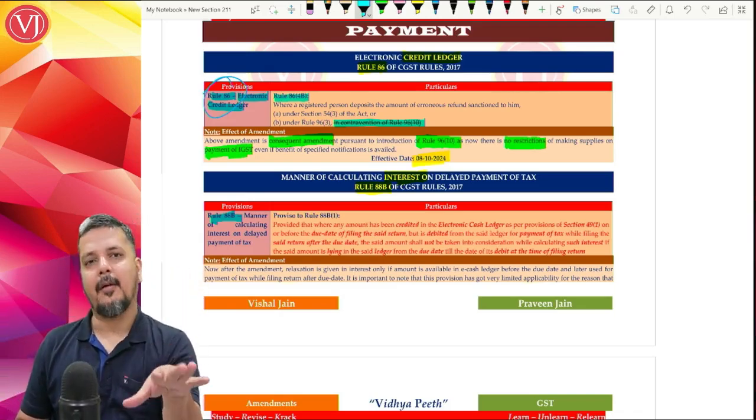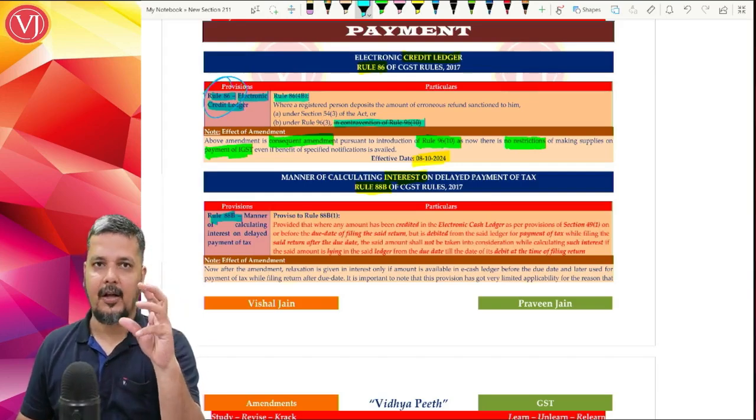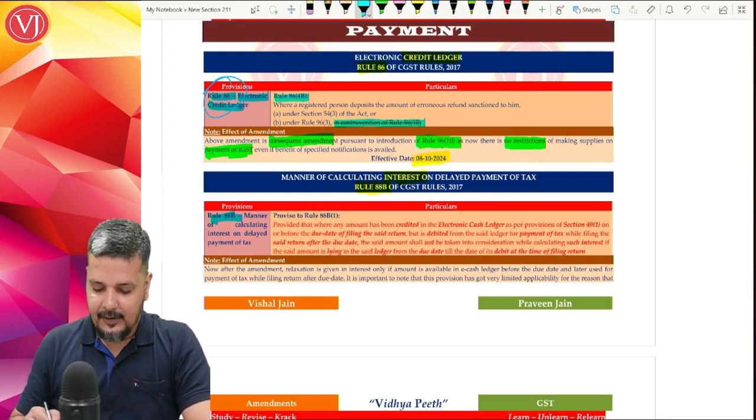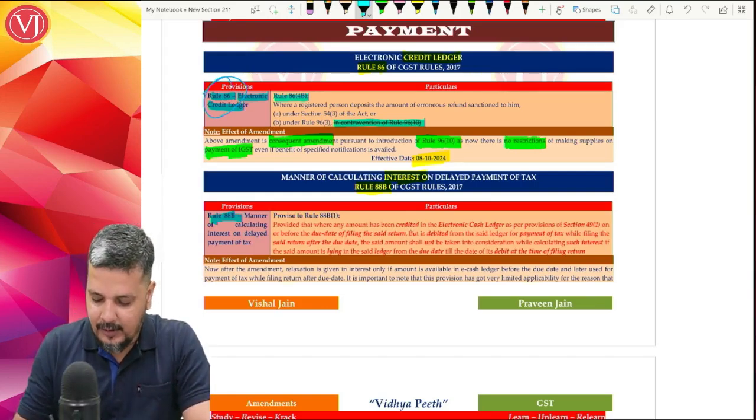Now, what is the amendment? Amendment is not with respect to the principal amount on which interest is computed. It is with respect to the period. Now, what is the situation that they are talking about?